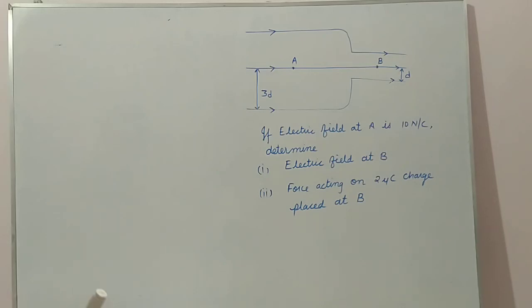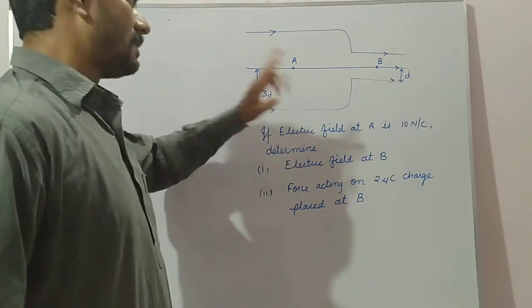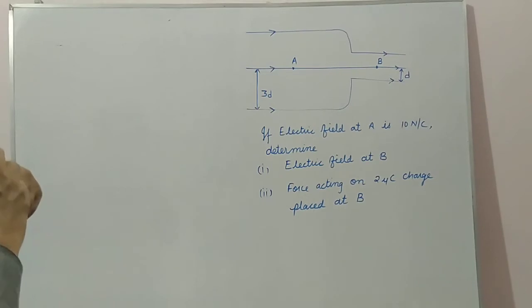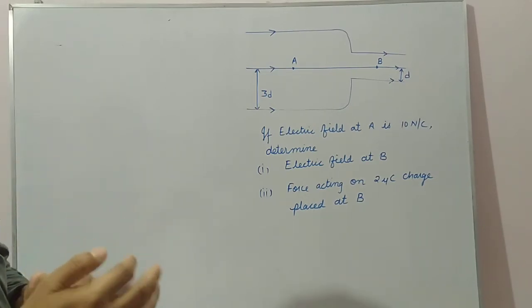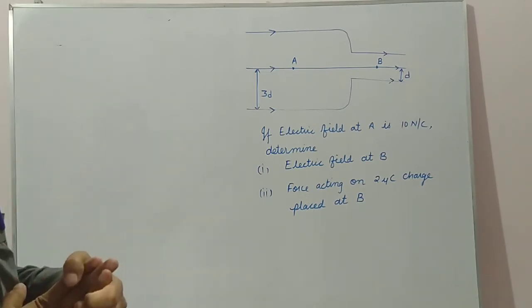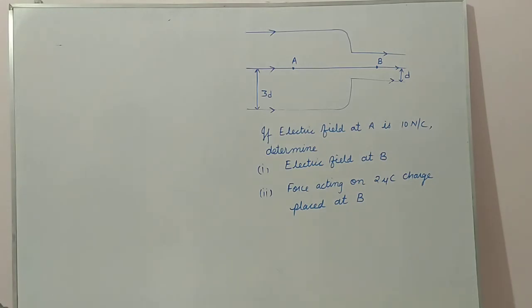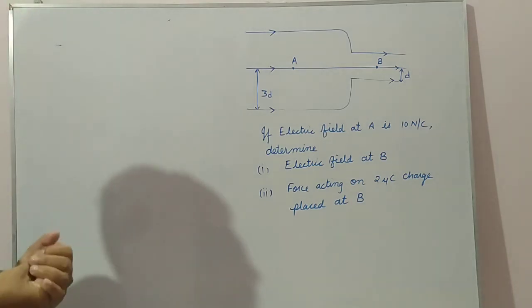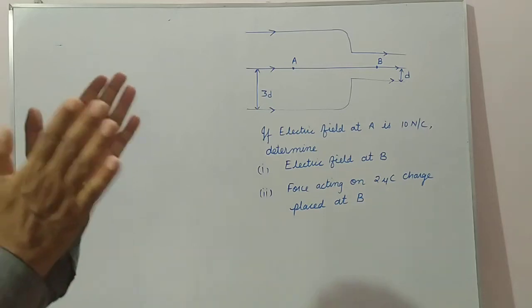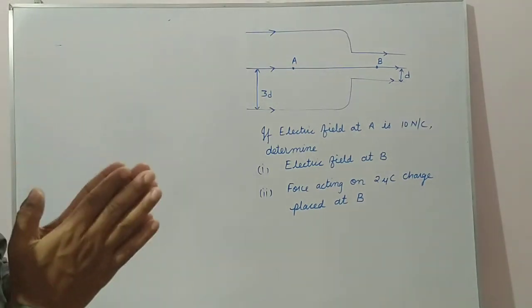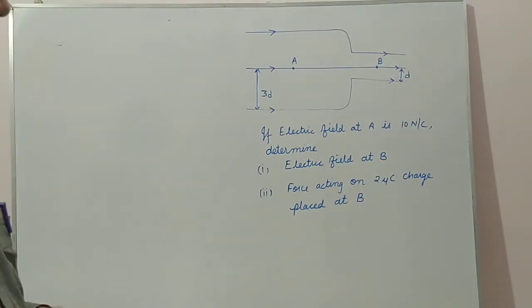Now see here, first of all, the electric field at A is 10 Newton per coulomb. We have to find the electric field at B. From the properties of electric field we know that closeness of electric field lines represents a strong field.